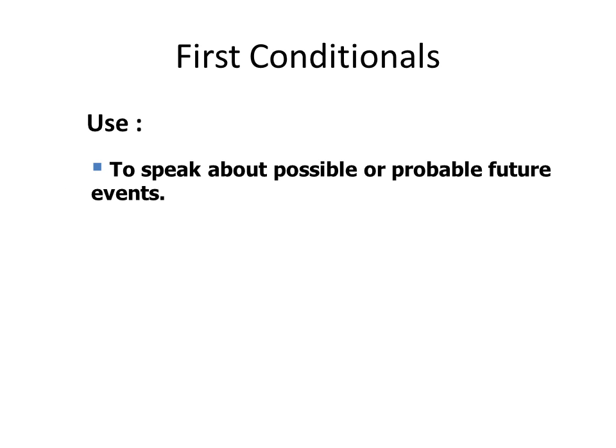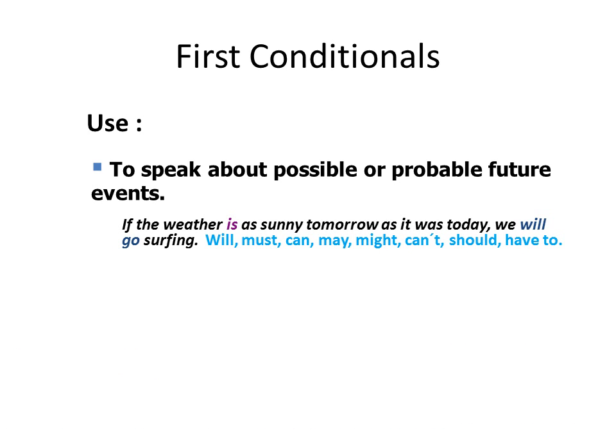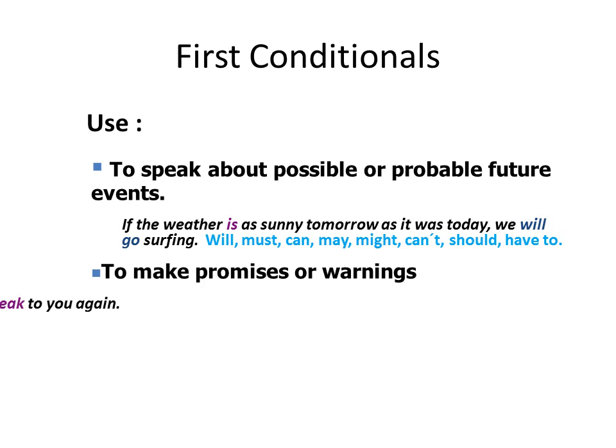So the use of the first conditional is to speak about possible or probable future events. If the weather is sunny tomorrow, as it was today, we will go surfing. Okay, so there's the example with will in the future. But we can also use the modals will, must, can, may, might, can't, should, and have to. And we'll come to those in a moment.